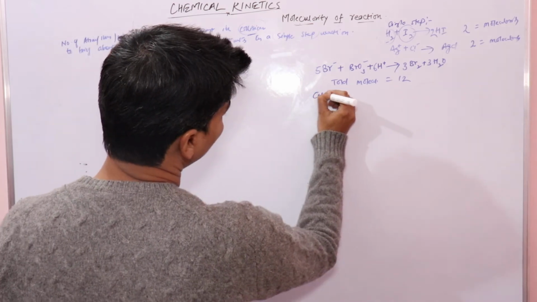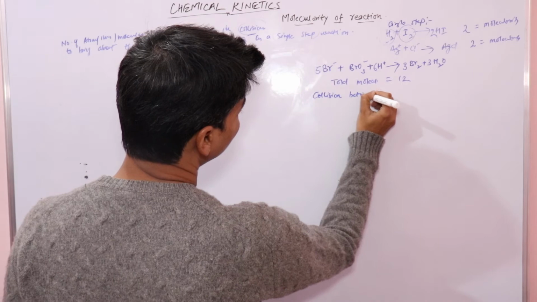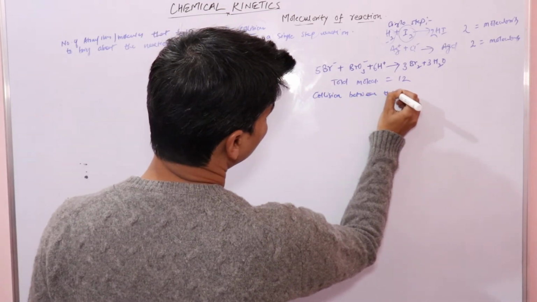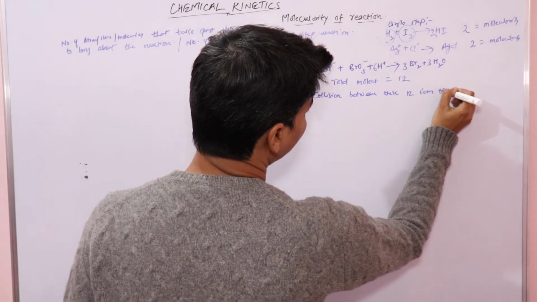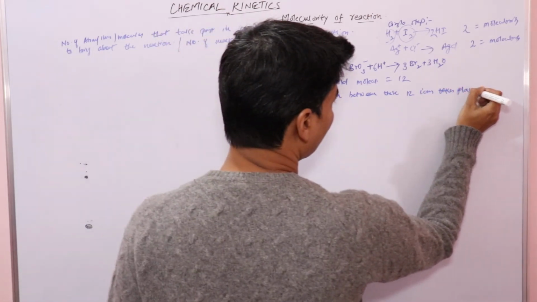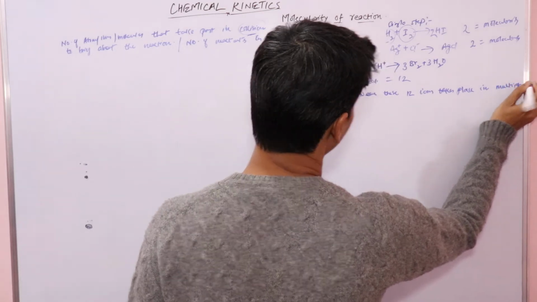So collision between these 12 ions takes place in multiple steps, right? Multiple steps.